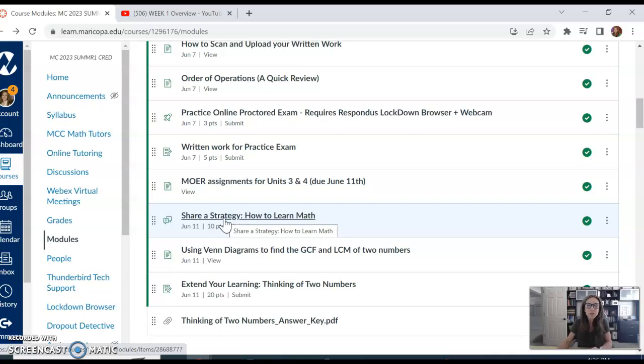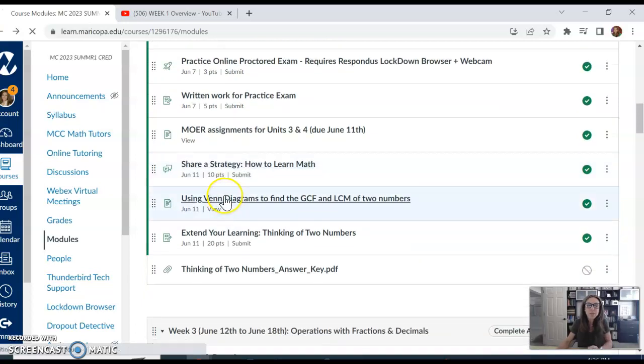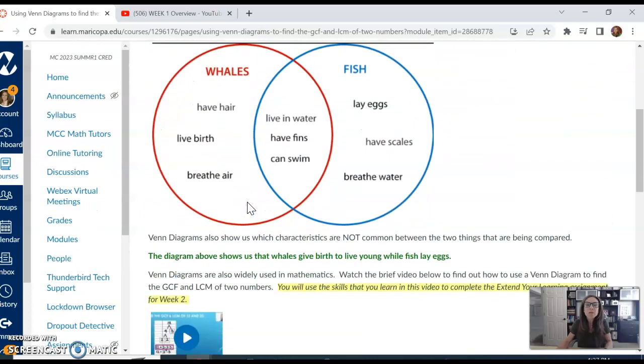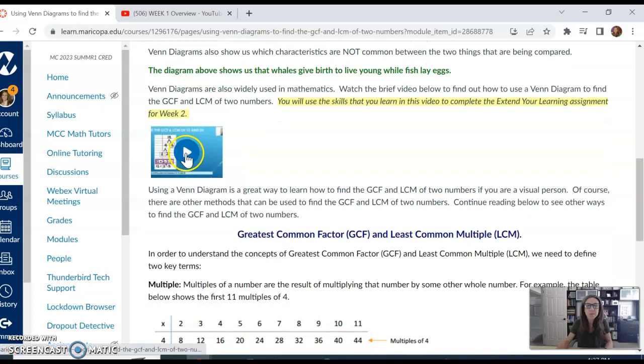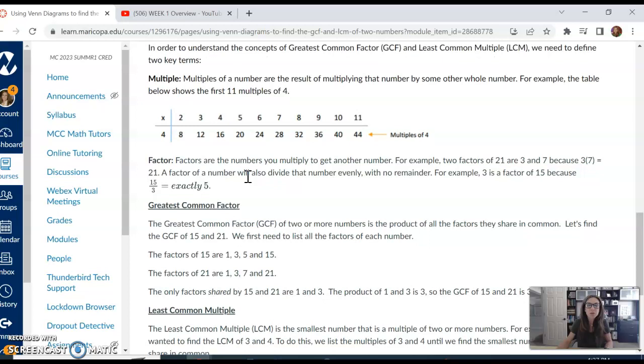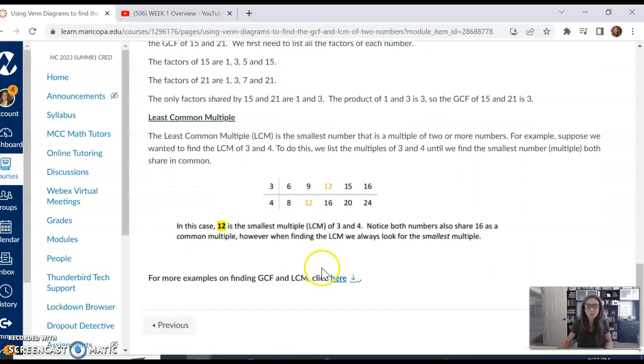And then we have our first Extend Your Learning assignment this week. The first thing you want to do is look at the content page before it. This will give you some examples of what you will see on the Extend Your Learning assignment. We're focusing on greatest common factor and least common multiple. So go through this page. There's some examples and some videos for you to watch. Take notes in your notebook on greatest common factor and least common multiple. And then there's some extra examples here.